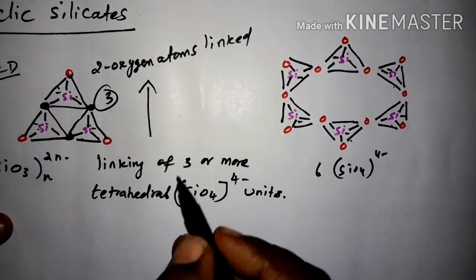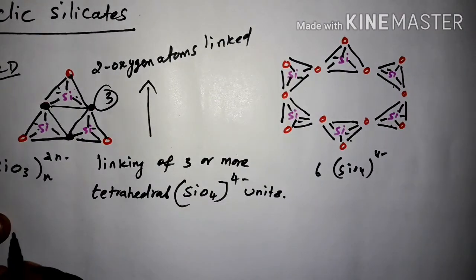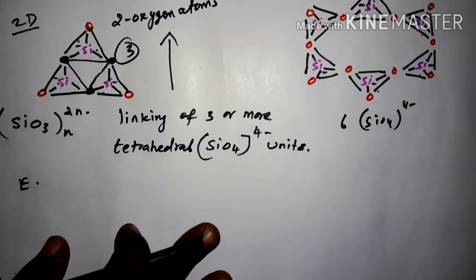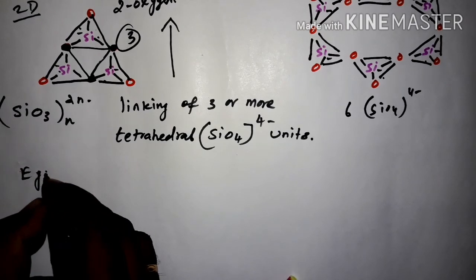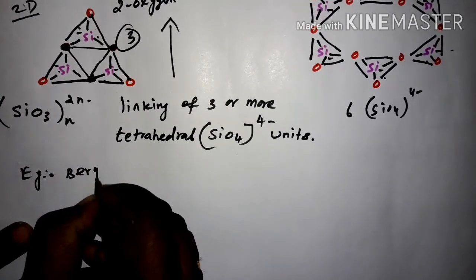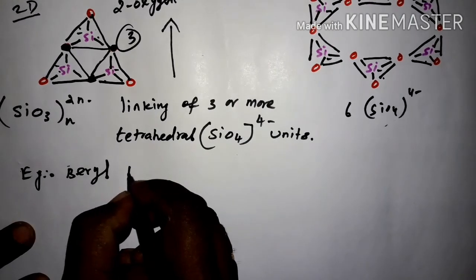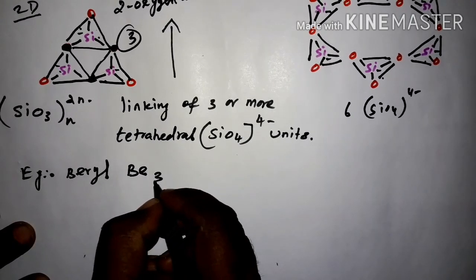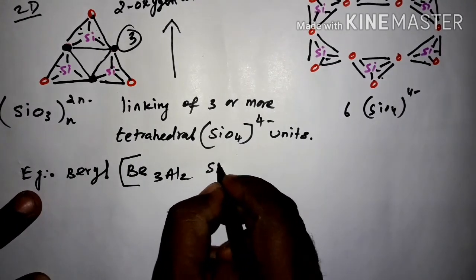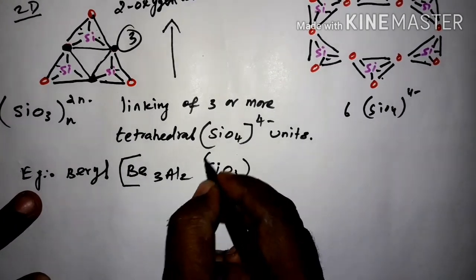Okay. Now the example. An example is beryl, that is Be3Al2(SiO3)6.